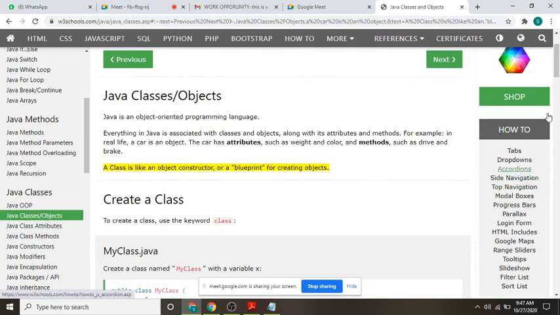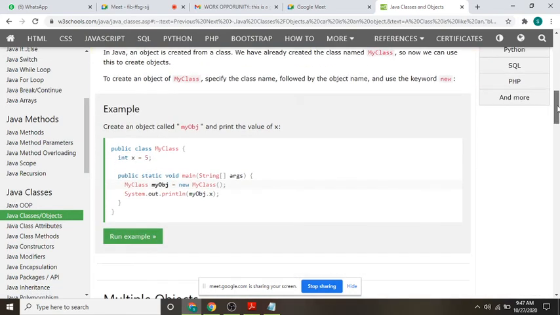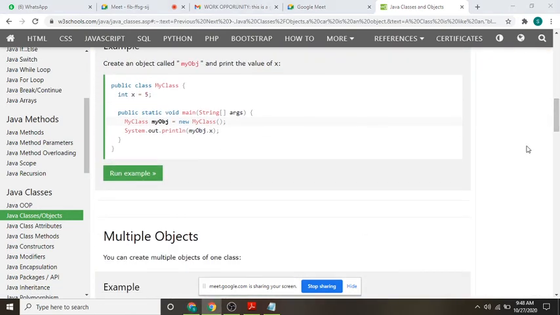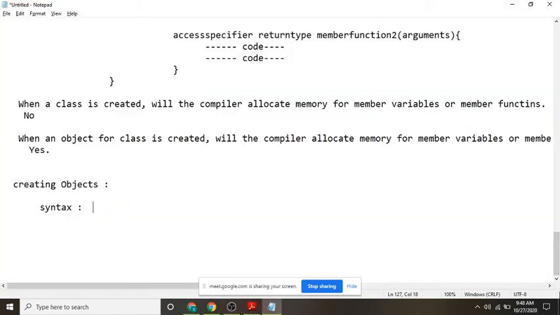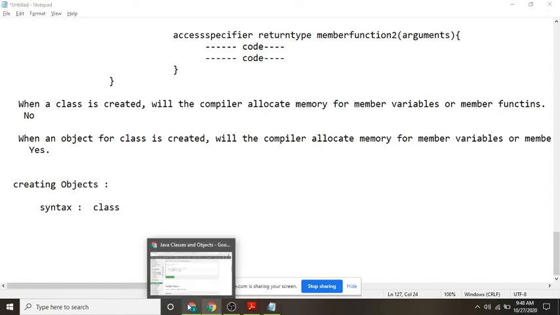You are not responding. So the syntax is: you can see here he has given the syntax.